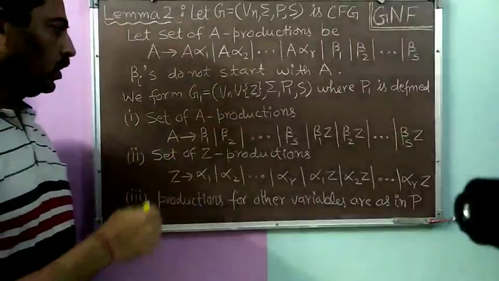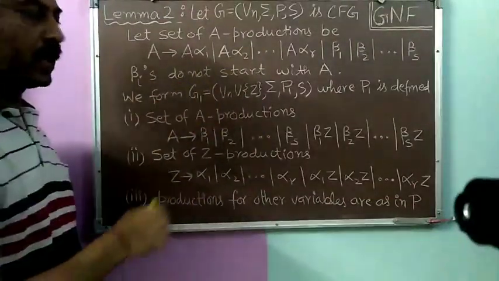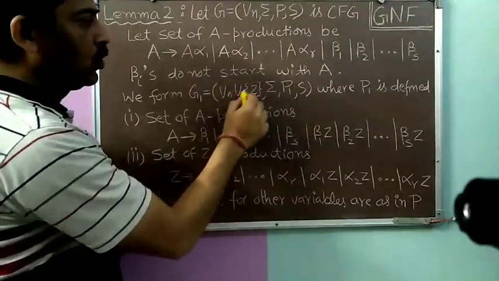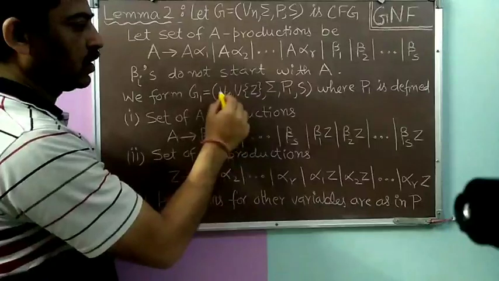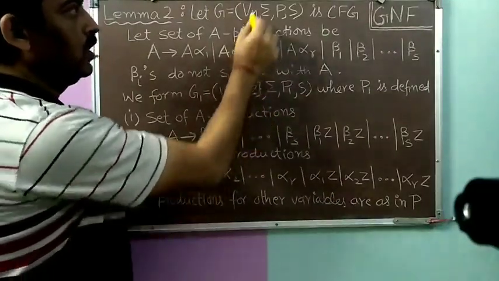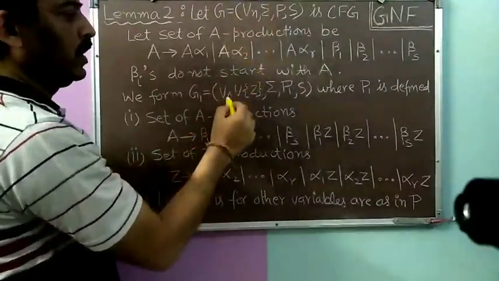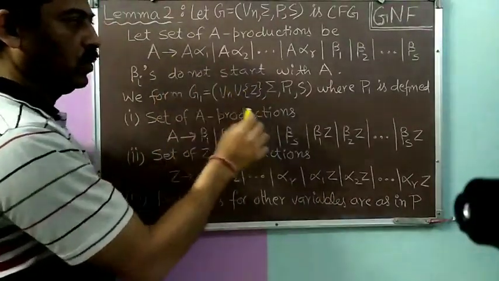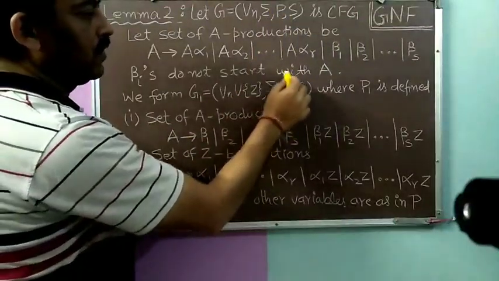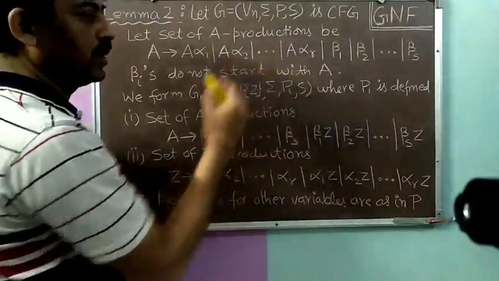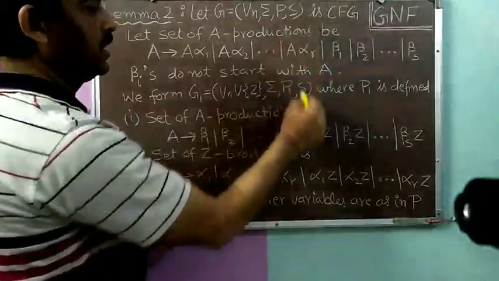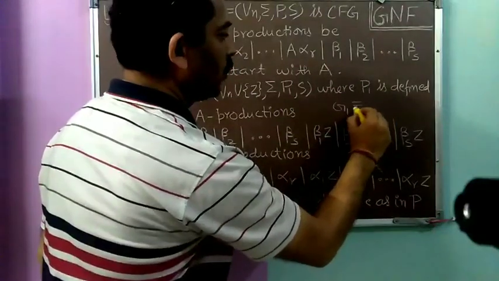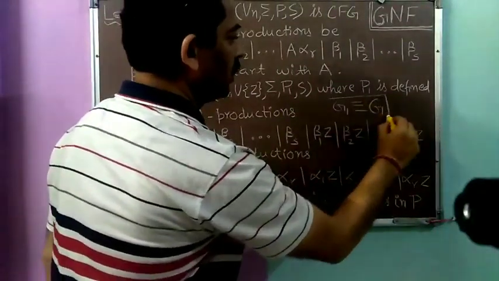Now we form another grammar G1. In this grammar G1, we add a new variable Z. So here the set of variables is Vn union Z. All the variables from G we will take, and additionally we will add one more variable known as Z. Then sigma is the same, we will form the corresponding set of productions P1, and S is the start symbol. And we will claim that G1 is an equivalent grammar to G.